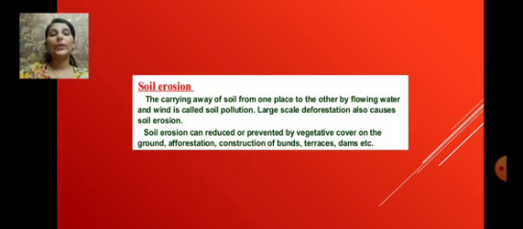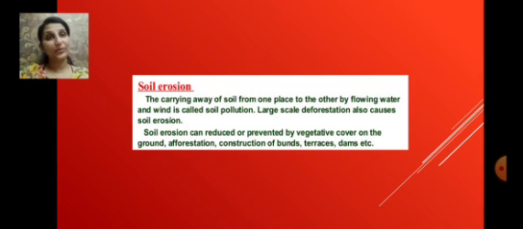Now, what is soil erosion? The carrying away of soil from one place to another by either flowing water or wind is called soil erosion. And large scale deforestation also causes soil erosion. So, when the soil particles are carried away by water or wind, it is called soil erosion, and it is caused by large scale deforestation.